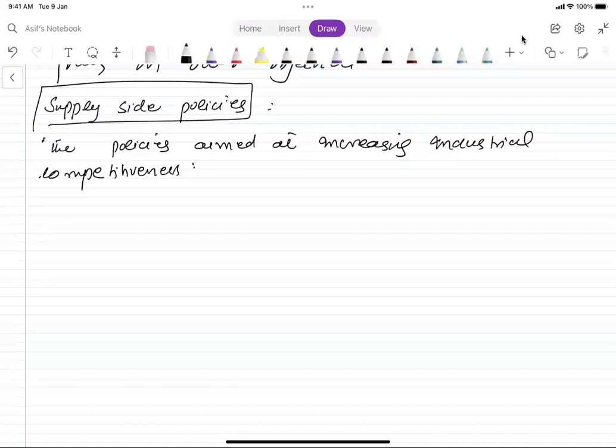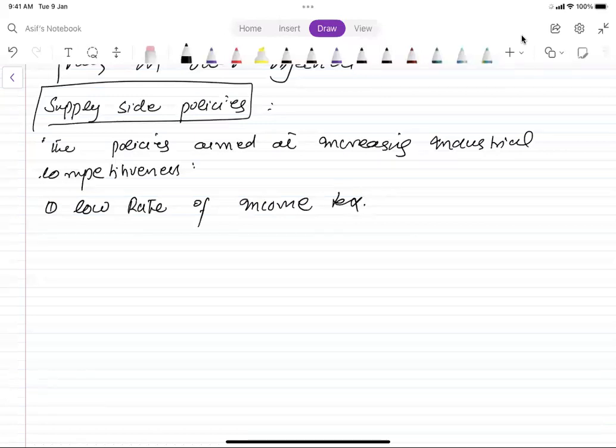How these policies are implemented: first of all, a low rate of the income tax. With the low rate of the income tax, the disposable income of the people will rise and they will have a motivation to spend more.